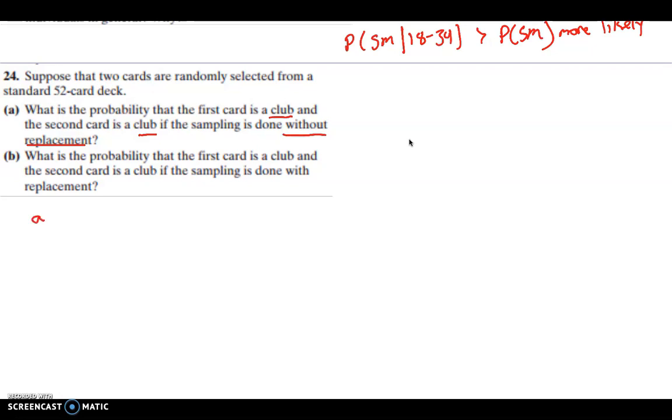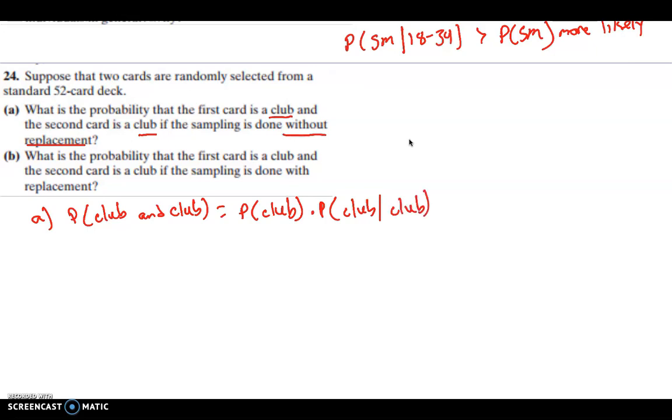What this question is asking, well, what's the probability of getting a club on the first one? So this is the probability of getting a club and then a club when we don't replace. This will be the probability that you get a club on the first draw times the probability that you get a club on the second draw, given that you've already selected one club. So hopefully you can see that this is going to be conditional and dependent because once you draw a card and if you don't put it back, it changes our sample space.